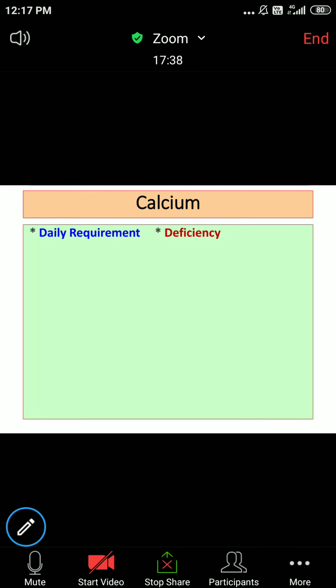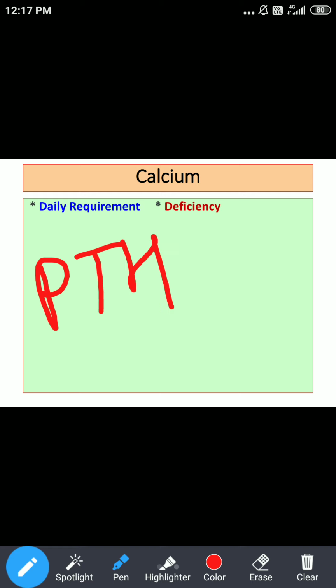So here try to understand one practical aspect that is related with calcium deficiency. What we said regarding the balance of calcium, yesterday we have talked about this. The calcium balance is maintained in our body with the help of three important factors. Out of that, vitamin D is one, regarding which we just talked, and the second thing we said was parathyroid hormone. So you should know what is the link with this hormone as far as calcium deficiency is concerned.